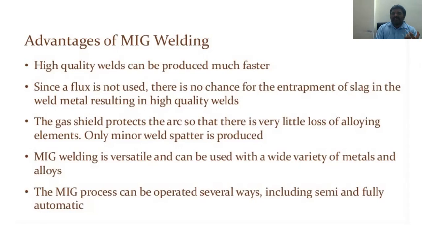And the gas shield protects the arc, so there is very little loss of alloying elements, and only minor weld spatter is produced, very minor. And in MIG welding, the wire feed rod goes directly, it melts, and the joining takes place. So this can take place here. Hence MIG welding can be operated in several ways, including semi-automatic and fully automatic.